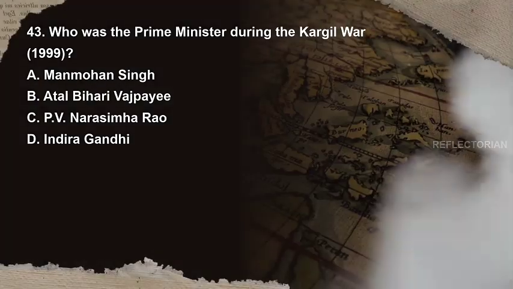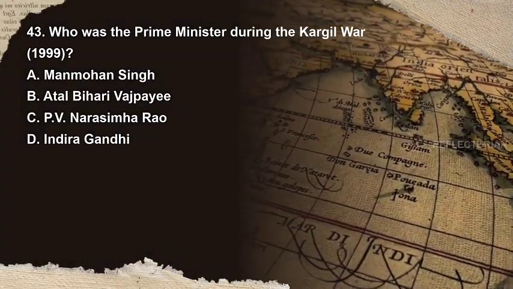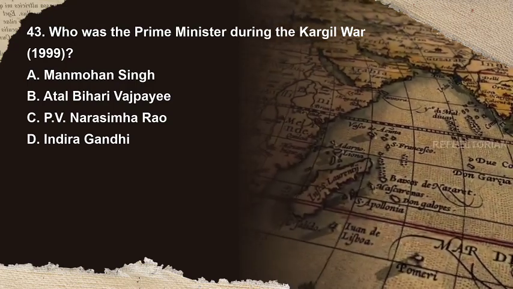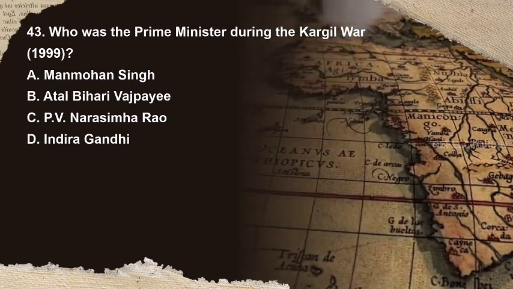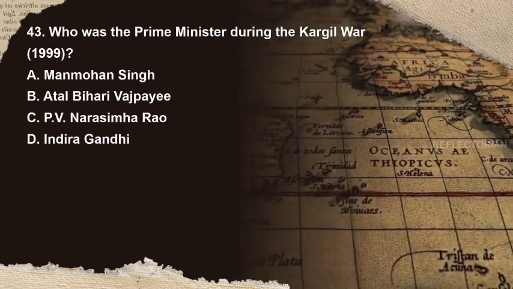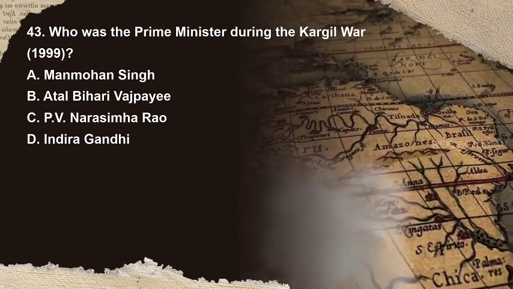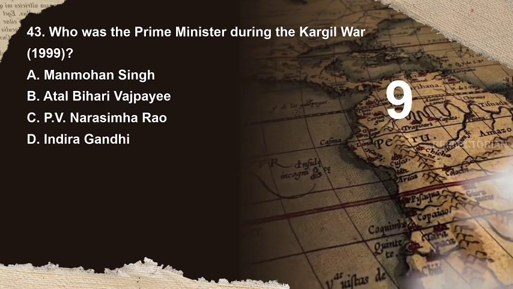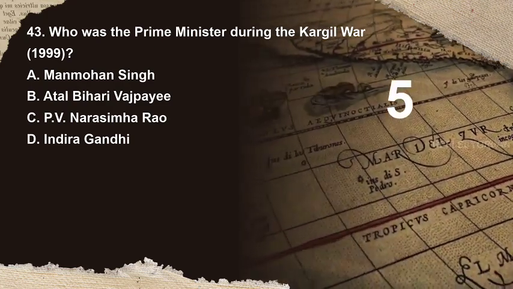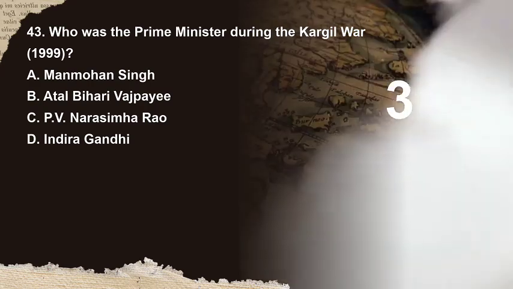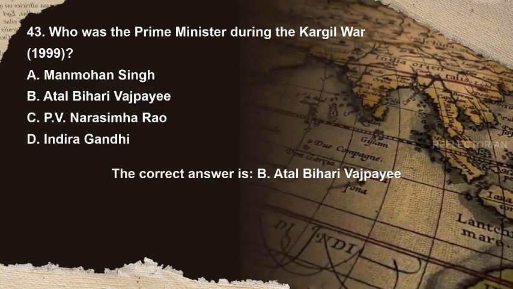Aryabhata. Question 43. Who was the Prime Minister during the Kargil War, 1999? Options are A. Manmohan Singh, B. Atal Bihari Vajpayee, C. P.V. Narasimha Rao, D. Indira Gandhi. You have 10 seconds to answer. The correct answer is B.